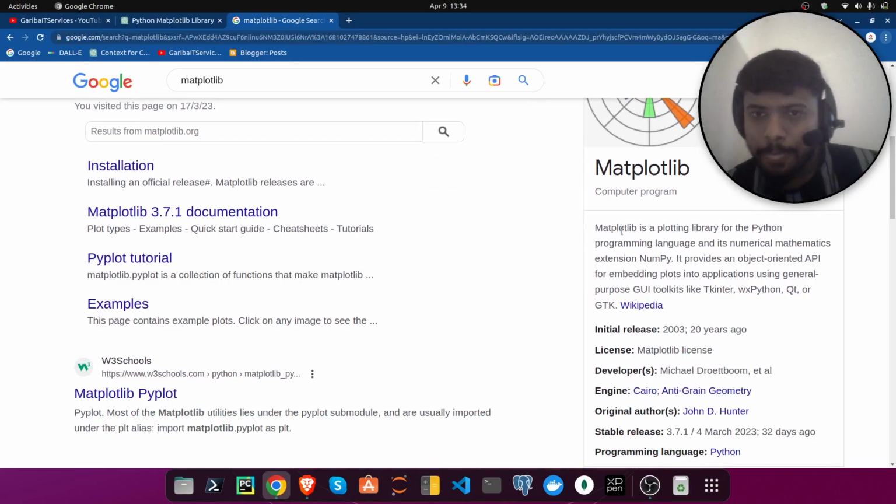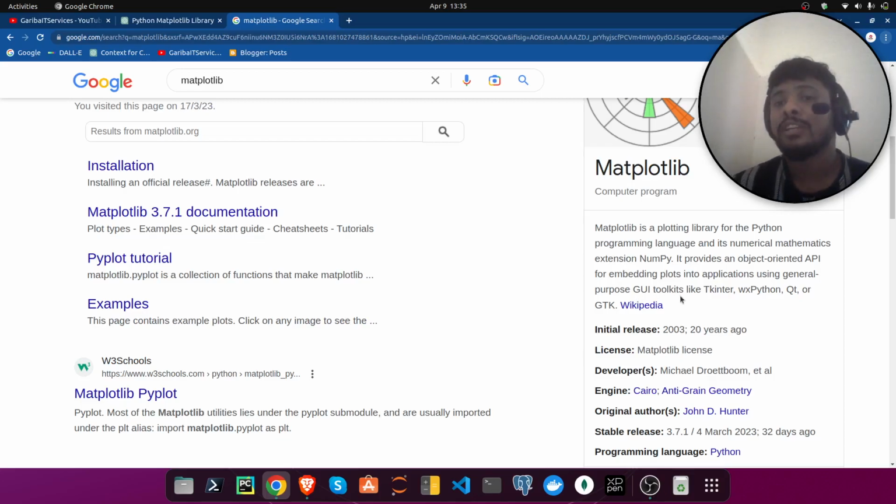Matplotlib is a plotting library for the Python programming language and its numerical mathematics extension NumPy. Look here, a Python library and its numerical extension NumPy. It provides an object-oriented API for embedding plots into applications using general purpose GUI, graphical user interface, toolkits like Tkinter, wxPython, Qt, or GTK.